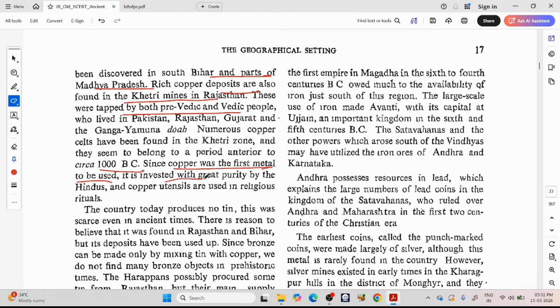So you can see a prelims fact: the first metal to be used, copper. It is invested with great purity by the Hindus, and copper utensils are used in religious rituals. So it was the first metal, the metal that was present along our cultural development. For Hindus, copper became a very important metal in their daily practices. So they use it in religious rituals also.